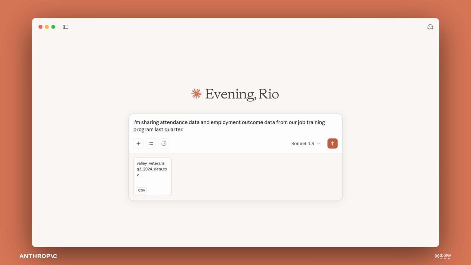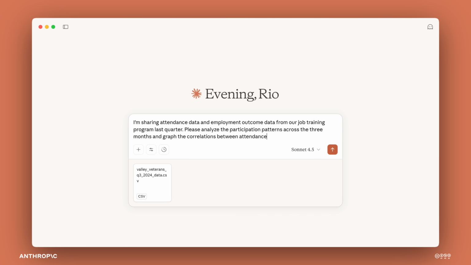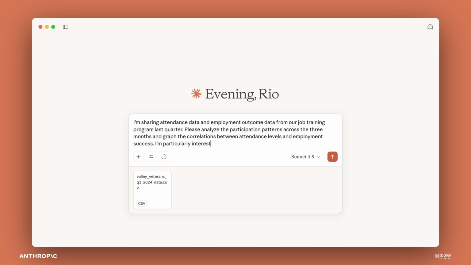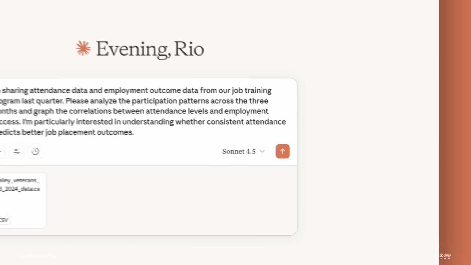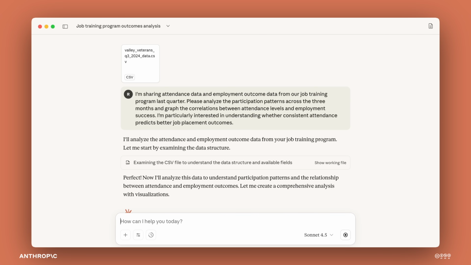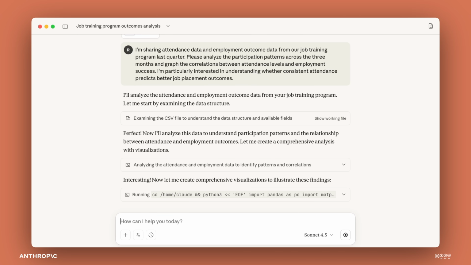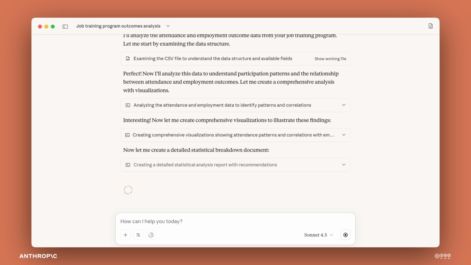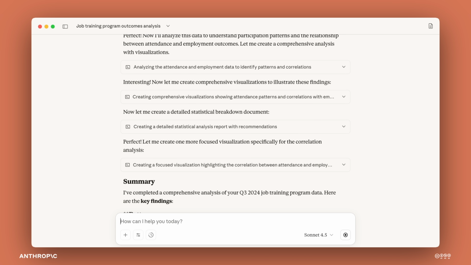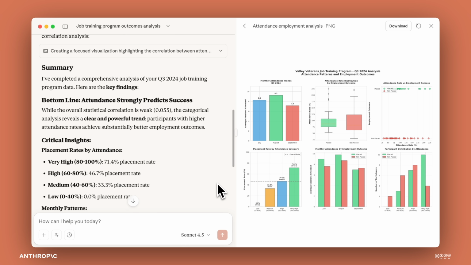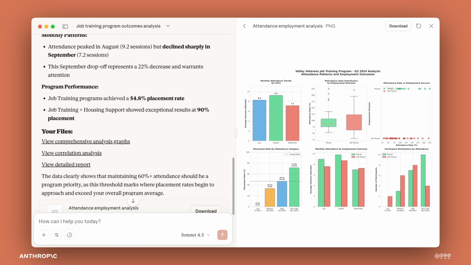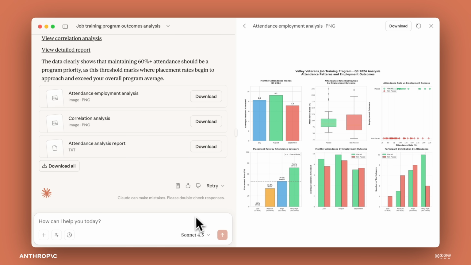His first attempt might look like, I'm sharing attendance data and employment outcome data from our job training program last quarter. Please analyze the participation patterns across the 3 months and graph the correlations between attendance levels and employment success. I'm particularly interested in understanding whether consistent attendance predicts better job placement outcomes. AI responds with a summary. But rather than assuming this is fact, Rio checks this against his records and notes what's good and what's not. AI correctly identified the correlation between program attendance and job placement, but it missed a critical insight around the combined housing assistance and job placement program.